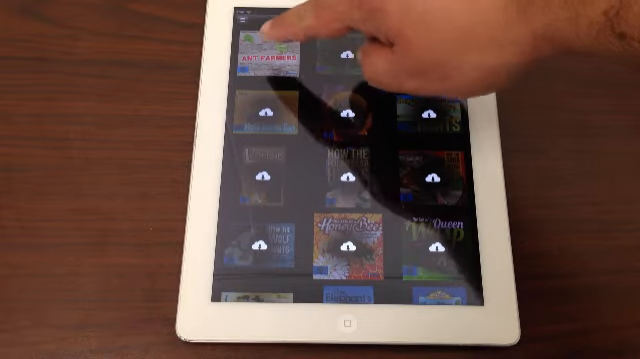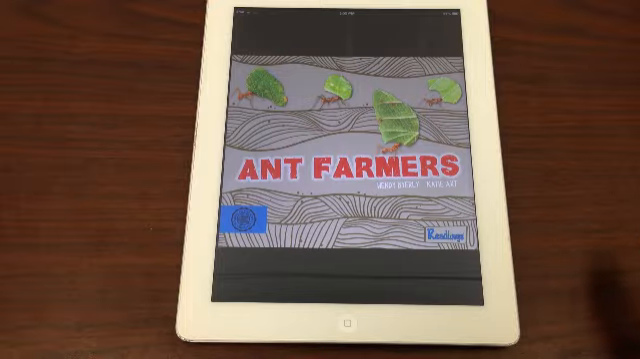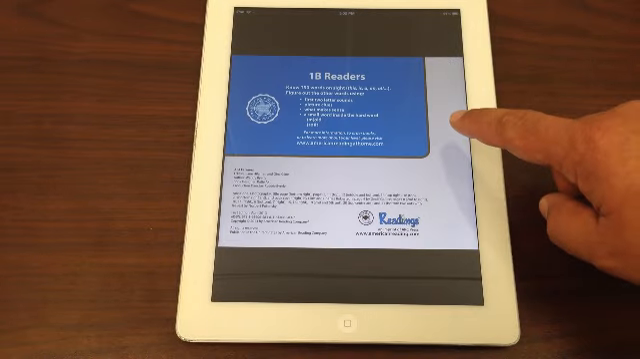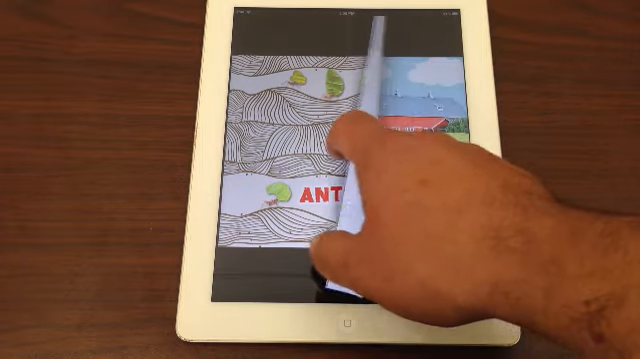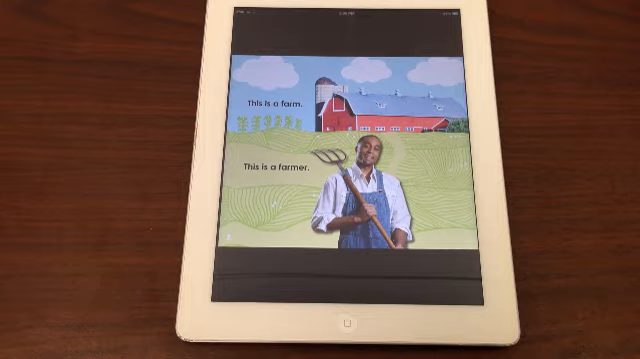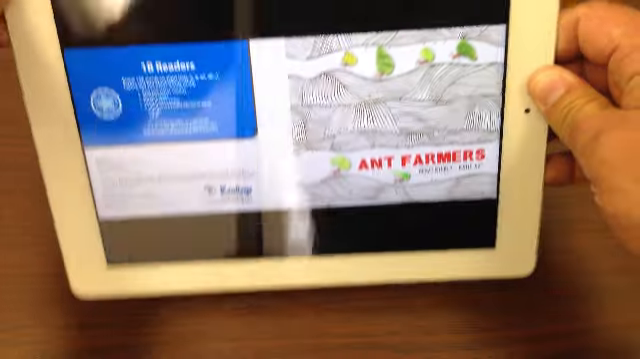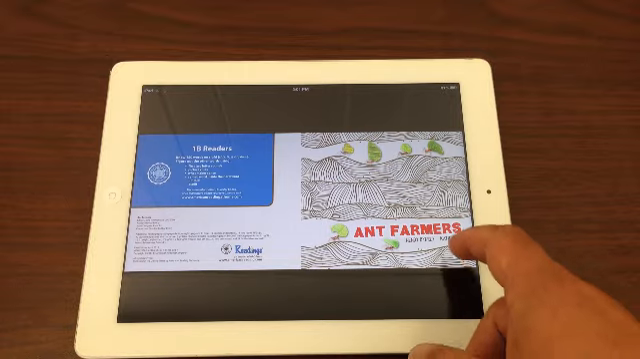You can click on the cover to read the book. When the book is open, you can turn pages by tapping on the far left or far right side of the screen. You can also swipe with your finger. If you want to view the book in landscape mode, simply rotate your device. Now you'll see 2 pages at a time.